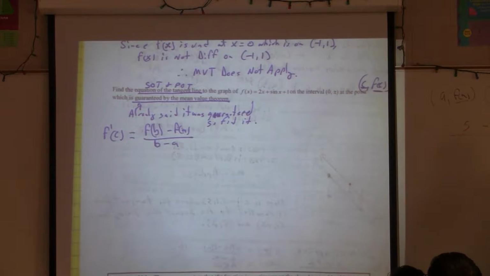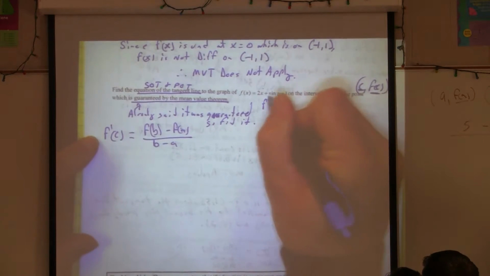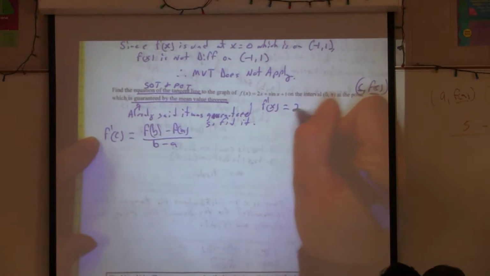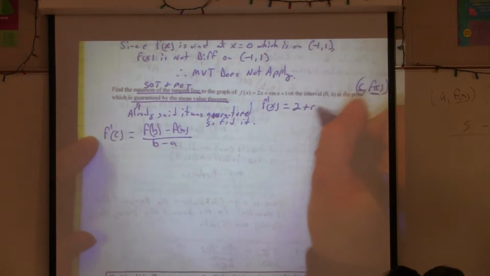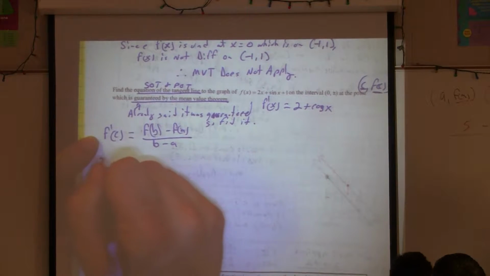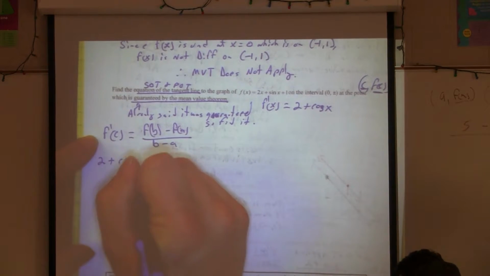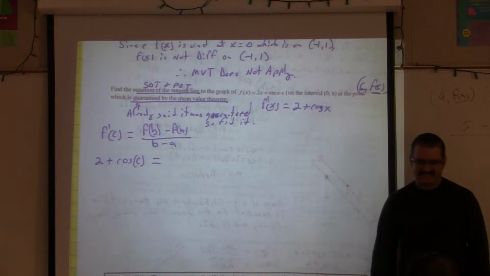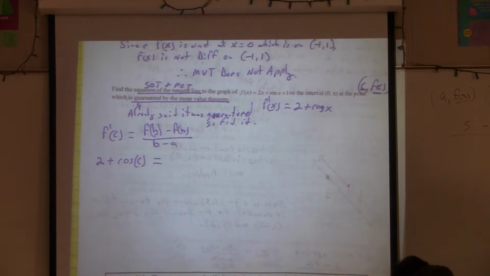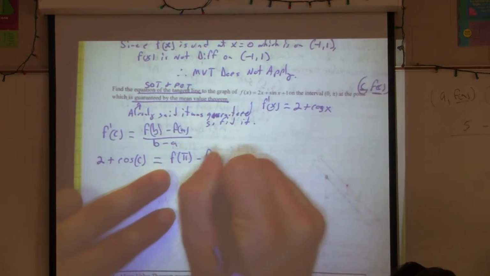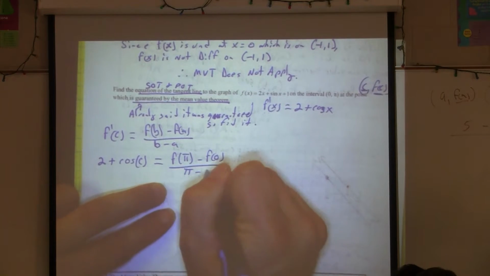Alright, so let's find f prime of c. What's the derivative? The derivative of 2x is 2, and the derivative of sine x is cosine x. So f prime of c is 2 plus cosine of c. Equals, what do we get on the other side? f of pi minus f of 0 over pi minus 0.